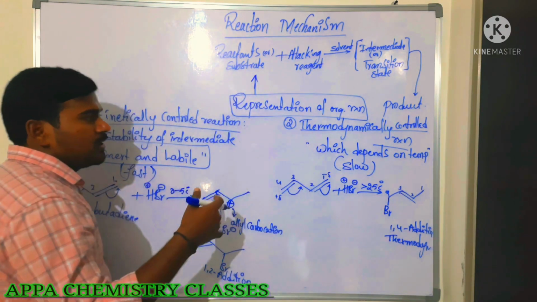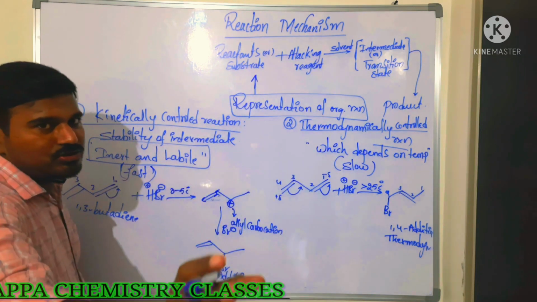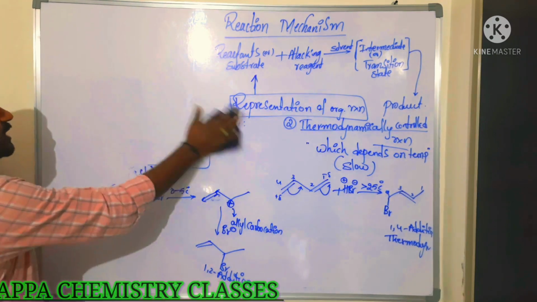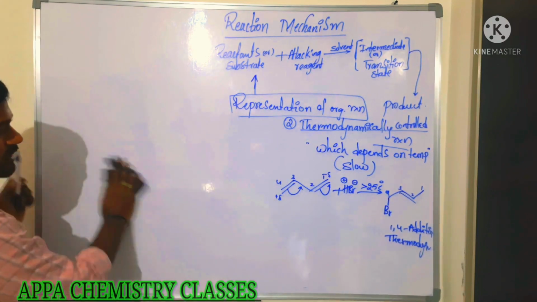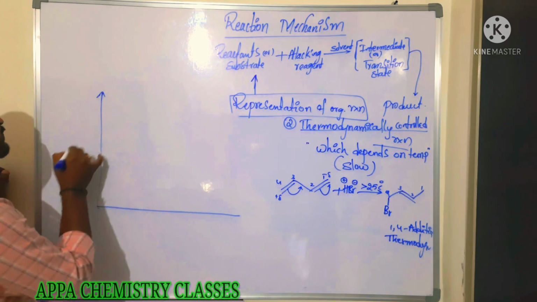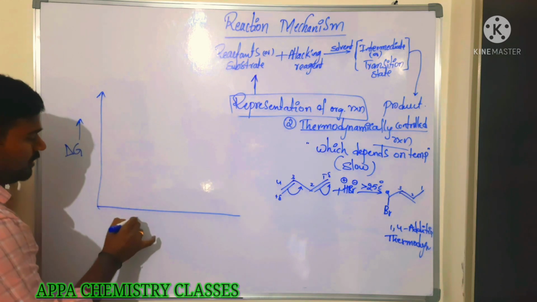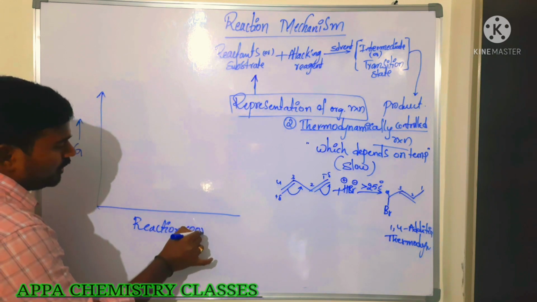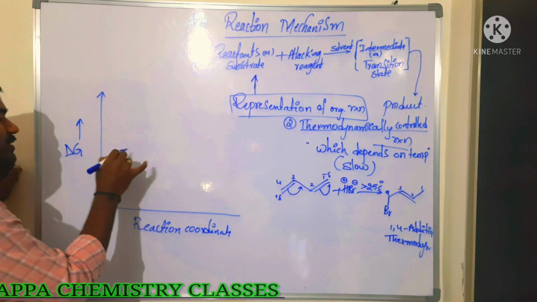Okay, now is that clear? So what is meant by a kinetically controlled reaction and a thermodynamically controlled reaction? Have you understood? So now I will tell you graphically how to identify which is the slow one and which is the fast one. So I am taking Gibbs free energy versus reaction coordinate. I am taking the Gibbs free energy, the free energy function, on the y-axis. Here the reaction coordinate. So simply you can take energy or Gibbs free energy, whatever it may be.